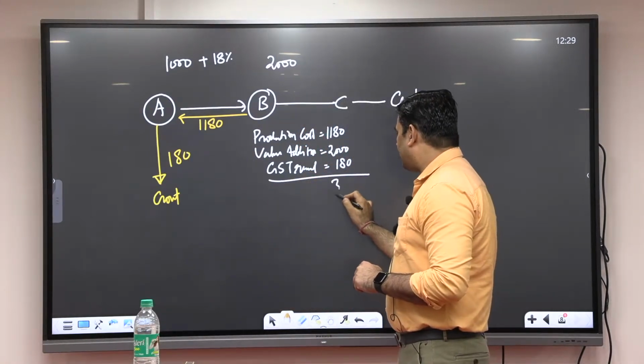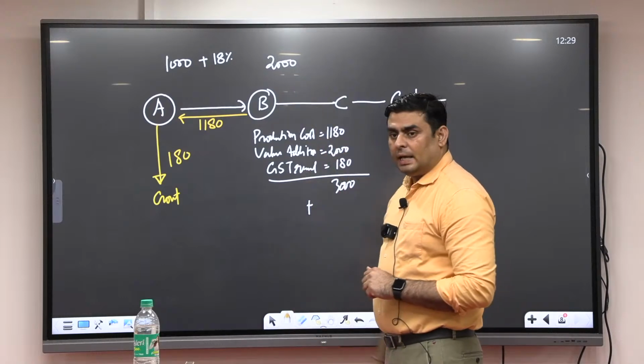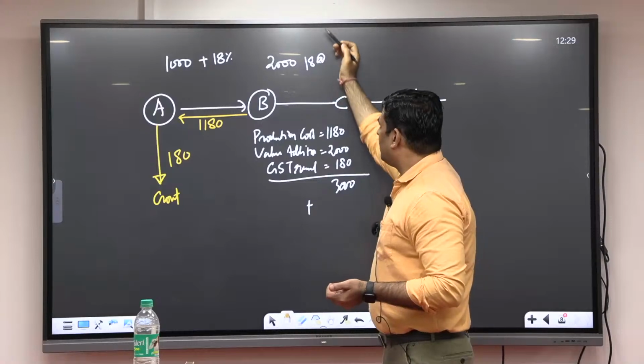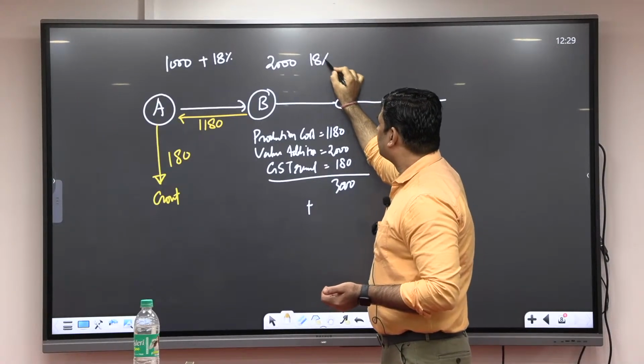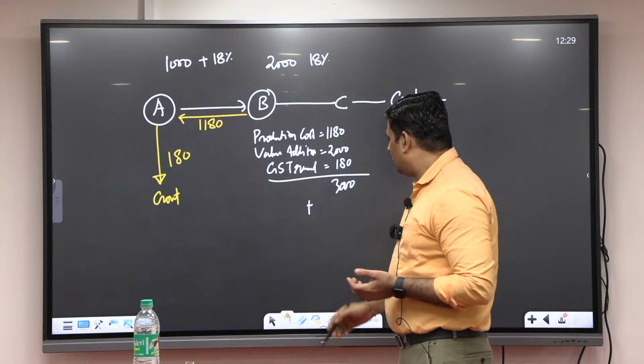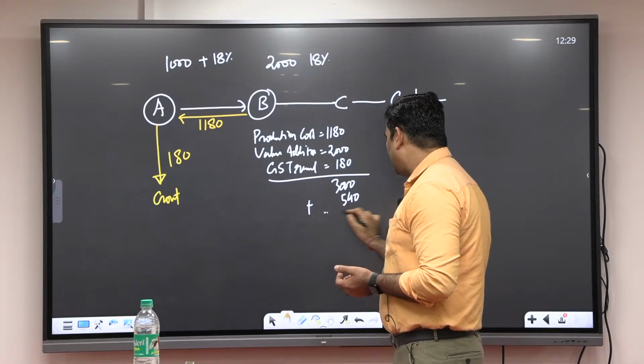So what will be the price? 3,000 plus GST of how much? 18%. 18% GST again applicable. So what will be the value? GST will be 540.